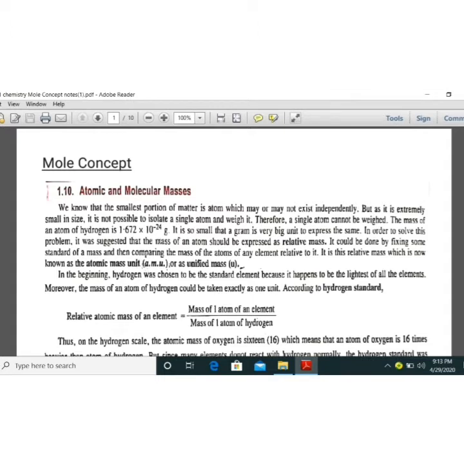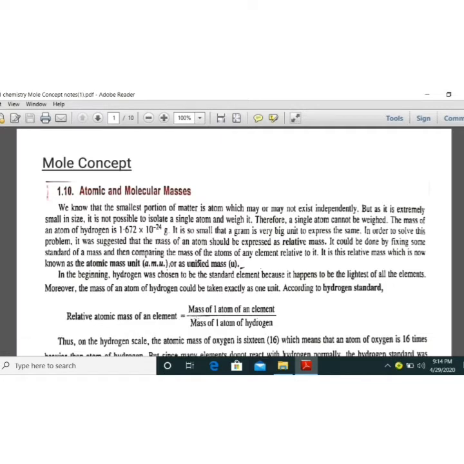That's why in atomic mass, the unit becomes AMU, atomic mass unit, or now it becomes unified mass, which is written as u. Now it is basically a relative mass. Whenever we do any measurement, we compare with a known measurement term, suppose 1 meter or 1 centimeter, and find out the total length by comparing. Here also, similarly, you have to take relative things.